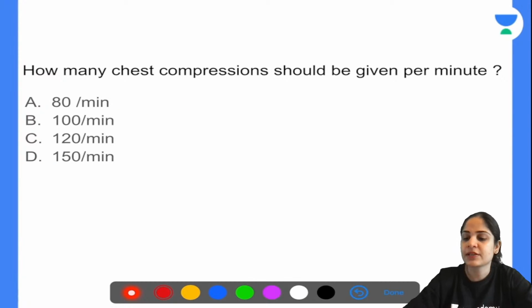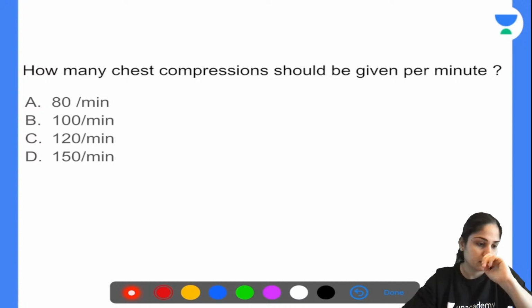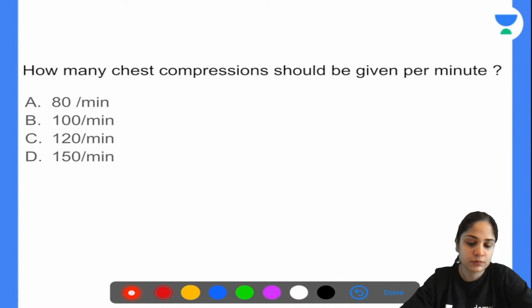How many chest compressions should be given per minute? 80, 100, 120 or 150? Okay, again, a lot of different answers over here.